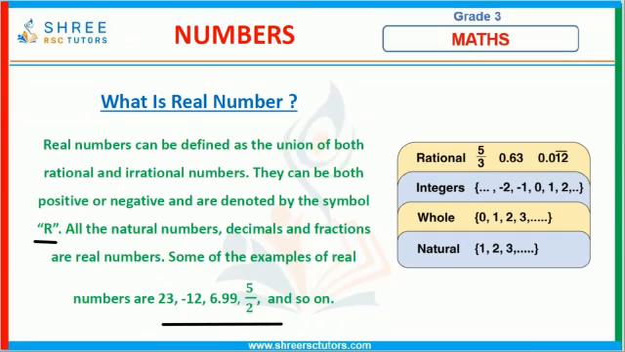Now, here we can see there are some rational numbers: 5 over 3, 0.63, 0.012 bar. These are also known as real numbers. Integers which are present on the number line, such as negative integers and positive integers, are also real numbers. Whole numbers, which start from 0, are also real numbers, and the natural numbers, which start from 1, are also known as real numbers. Real numbers are denoted by the capital letter R. Let's understand more about that.